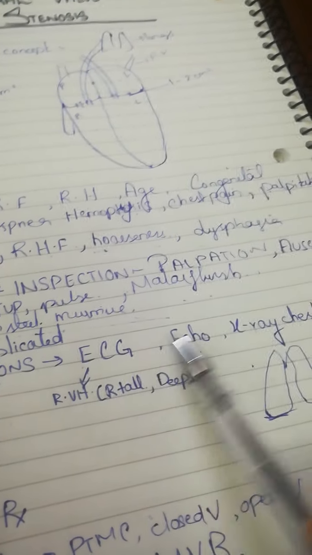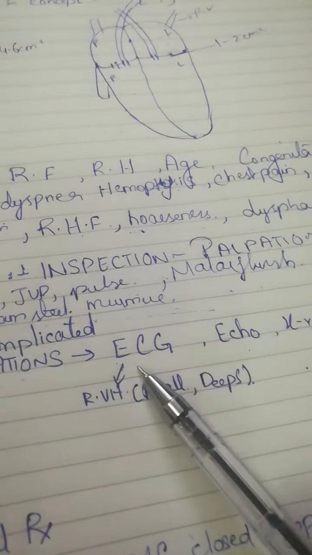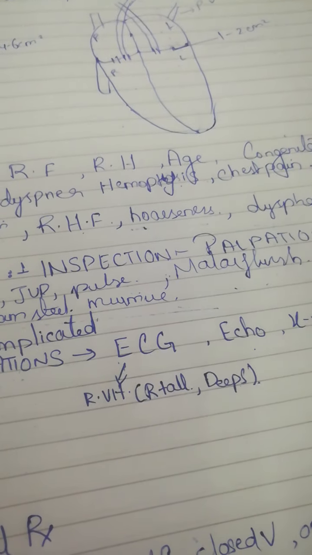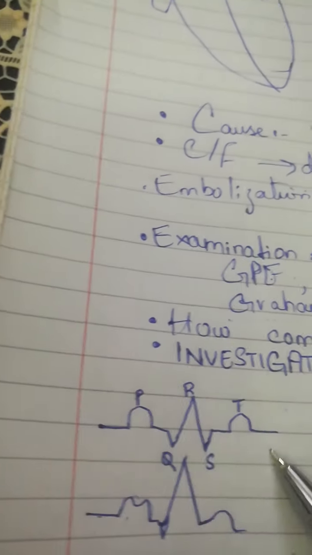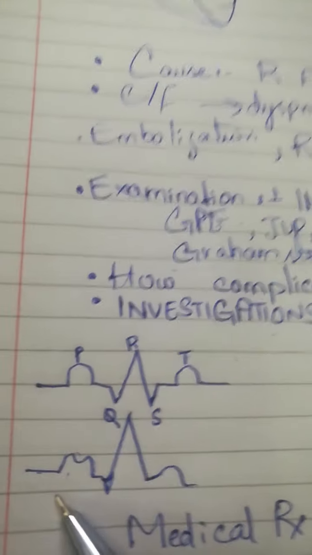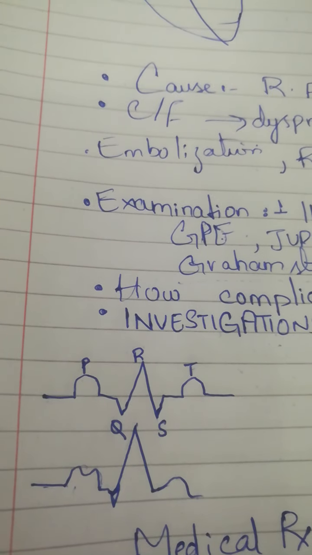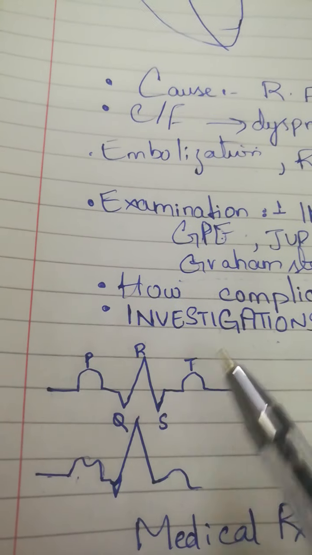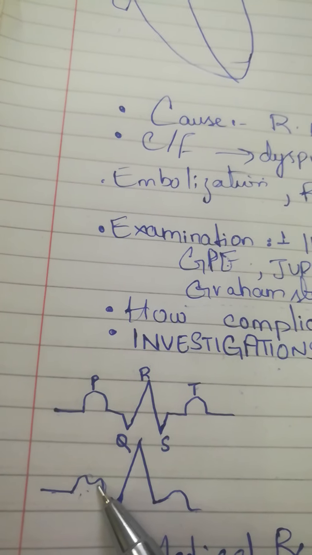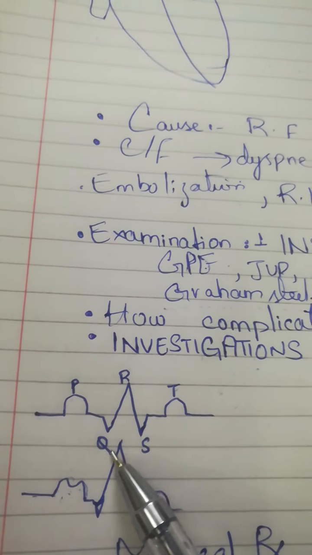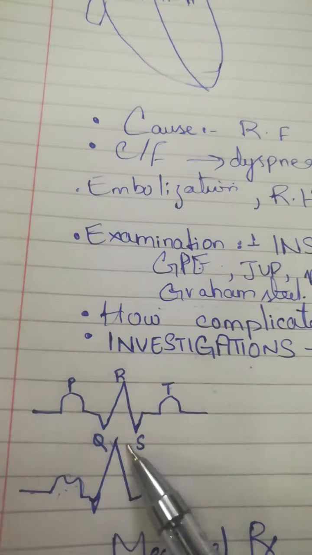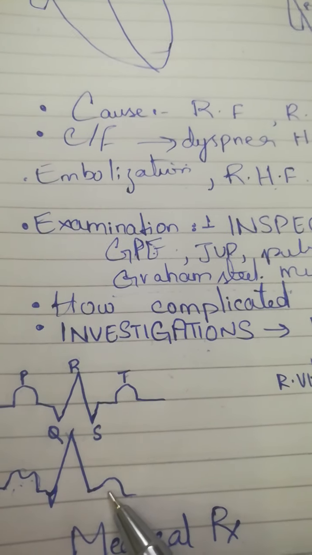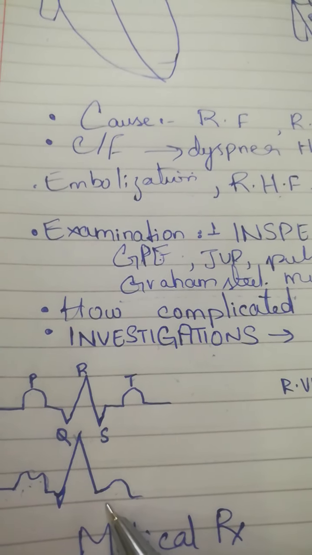Investigations in any heart disease, there are basically three investigations: ECG, echo, and X-ray. What will ECG tell us? Well, I have told you in a previous video that first we will have to draw a normal ECG to understand the pathological ECG. In a normal ECG, this is the P wave, this is Q, this is R, this is S, and this is T. But in mitral valve stenosis, the ECG will have a wide and notched P wave, a normal Q wave, but the R wave will be tall in lead V1 and the S wave will be deep in lead V6.